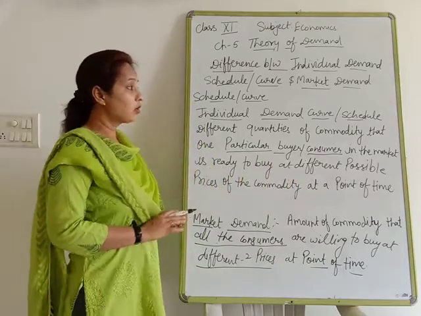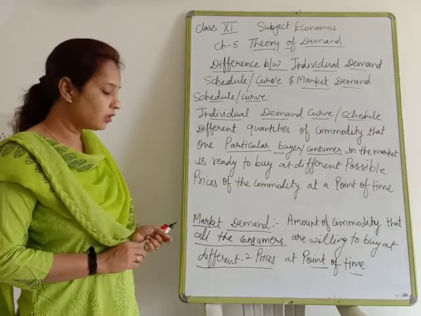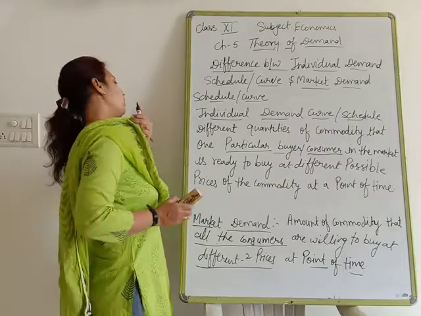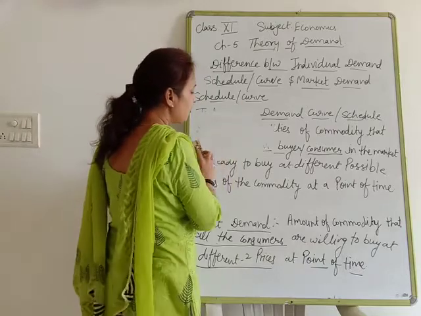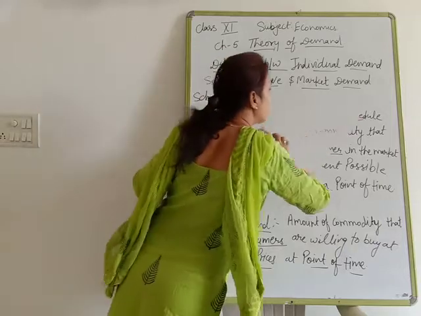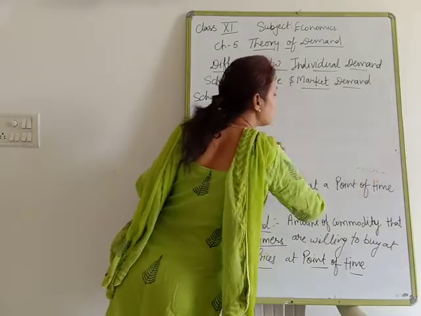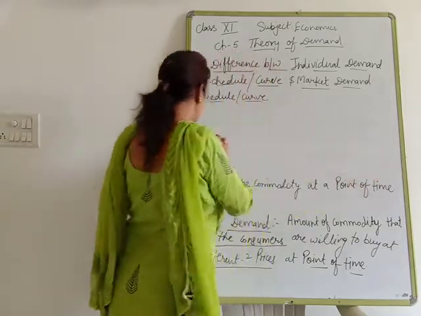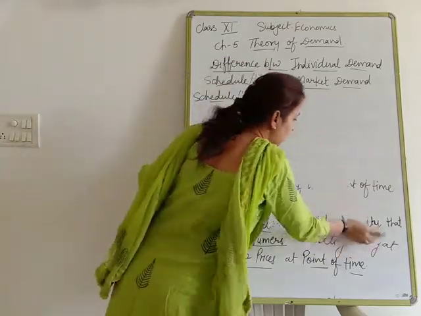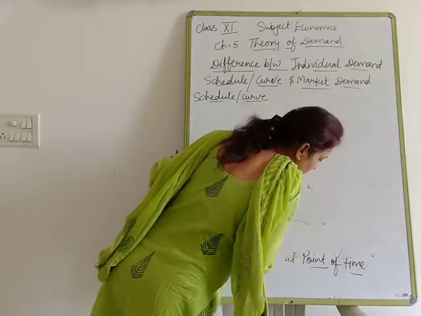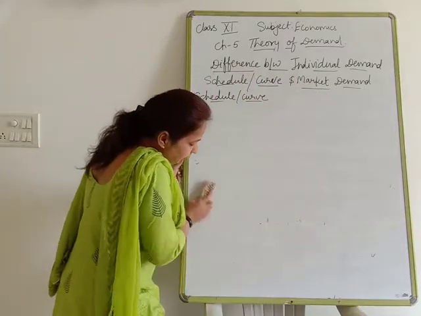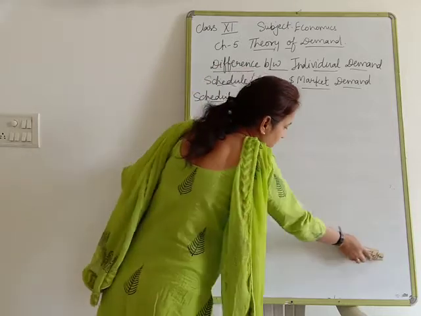Clear? Now we are going to understand this with curve and schedule. Curve and schedule: when we give a table, when we present our contents in terms of tables, that is known as a schedule. When we show it in a diagrammatic manner, that is known as a curve. Clear? Now first of all we are going to discuss individual demand through schedule and curve.